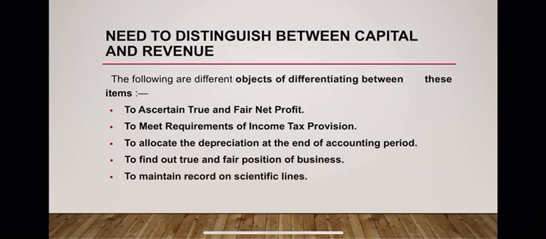Then to maintain record on scientific lines. In accounting theory and practice, all capital transactions should form part of position statement, that is balance sheet, and all revenue transactions should be included in income statement of every business institution. This is because accounting is a scientific body of knowledge and all business transactions should fall in relevant financial statements.